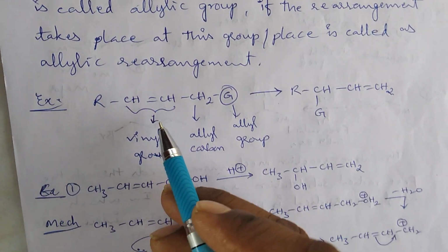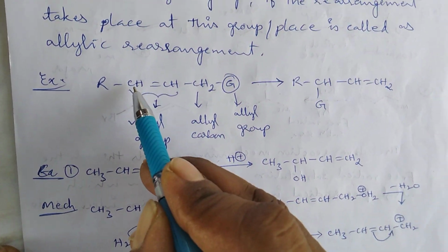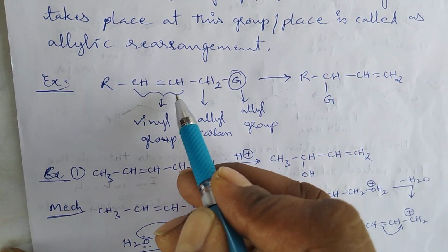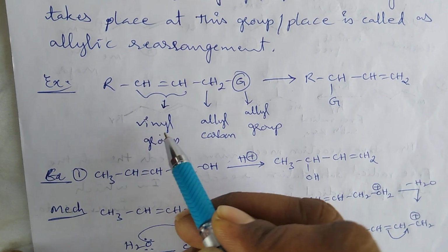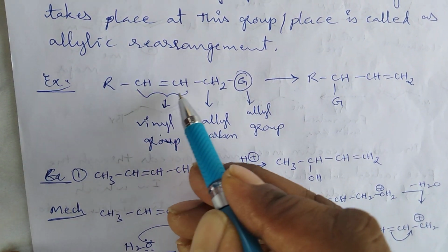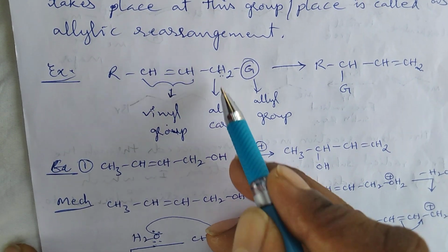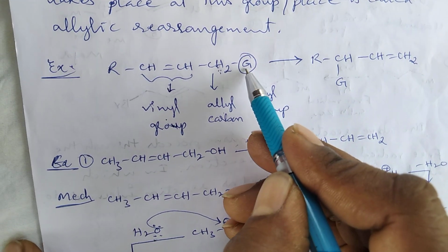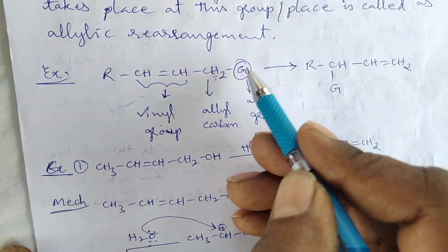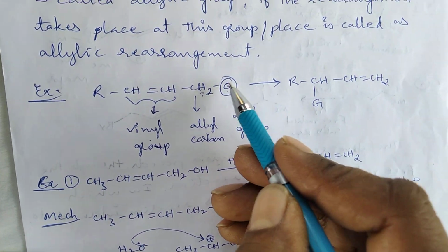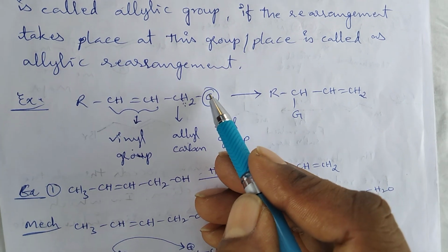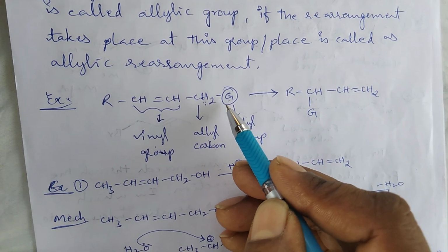Here generally this CH group is known as the vinyl group. The adjacent position of this vinyl group is this CH2 group, which is the allylic carbon center. Any group, which may be hydroxy, halo or NH2, is known as an allylic group.